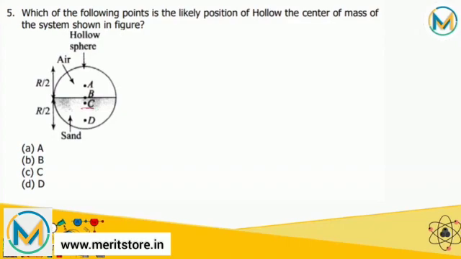In the above diagram, the lower part of the sphere containing sand is heavier than the upper part containing air. Hence, center of mass of the system lies below the horizontal diameter. So, correct answer for this question is C. So, option C.